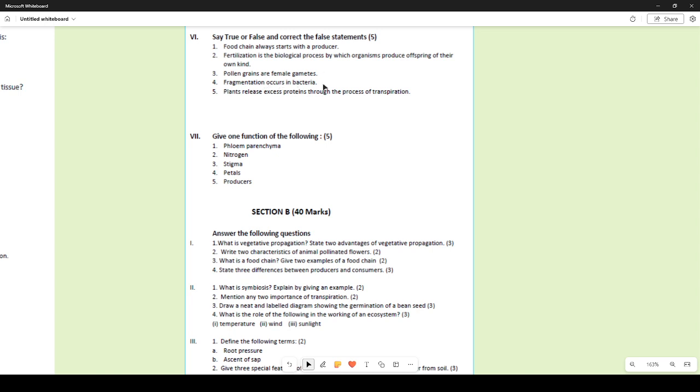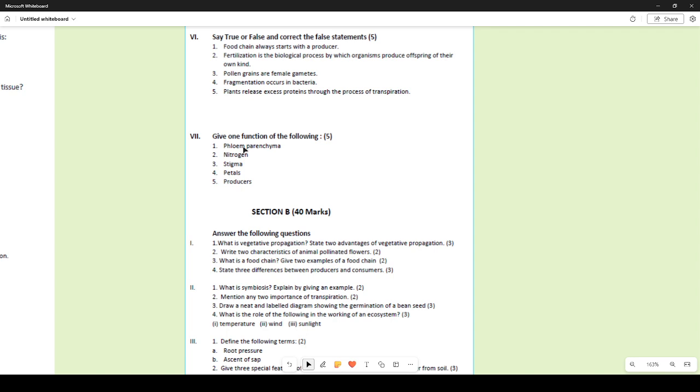Fragmentation occurs in bacteria. No, fragmentation occurs in various algae like Spirogyra, or you can also write that binary fission occurs in bacteria, because it does not specifically mention which part you have to change or correct. Plants release excess proteins through the process of transpiration. No, this is not proteins that they release. They release water vapor. Excess water is released through the process of transpiration in the form of water vapors.